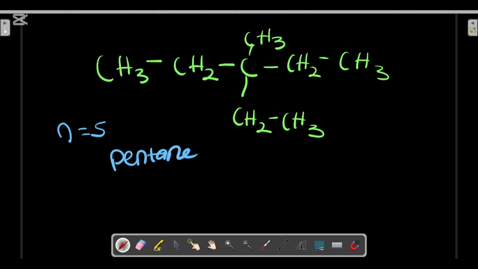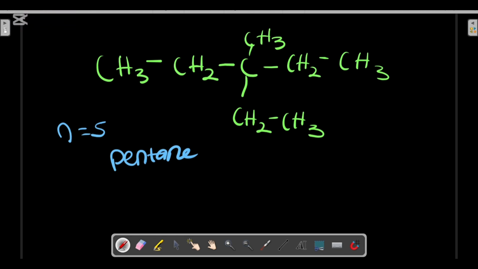In naming this compound, will I start from the left or from the right? Some people usually say you start from the right, some say you start from the left. In naming alkanes and organic compounds, you can definitely start from the right, and you can definitely start from the left.